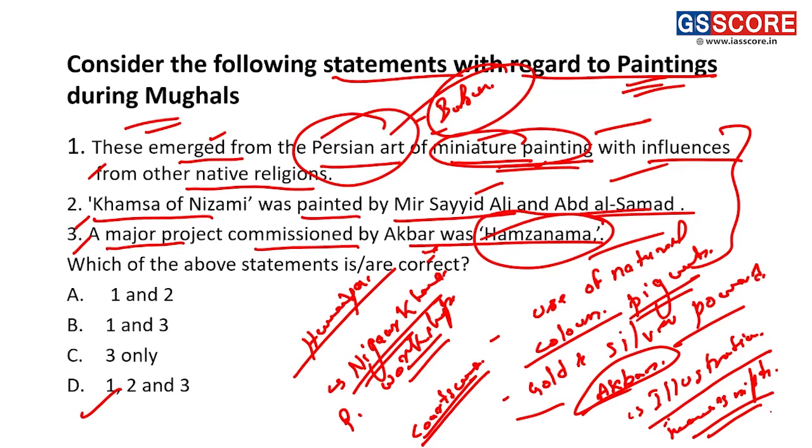So we have seen the information that the Mughal paintings had a Persian influence, and the miniature painting had influences from other religions, and the Khamsa of Nizami was painted by Mir Sayyid Ali, and Hamzanama is a project. As you know, a question was also asked about it, and Hamzanama was instrumental because Humayun started this, and this was continued by his son Akbar the Great. Fine, as has been called. But the chapters in NCERT have been deleted, and that makes our context very clear that we have to read something about Mughals and their paintings.